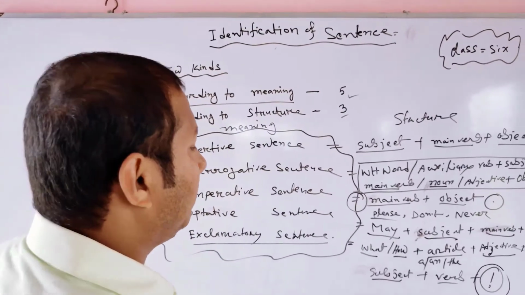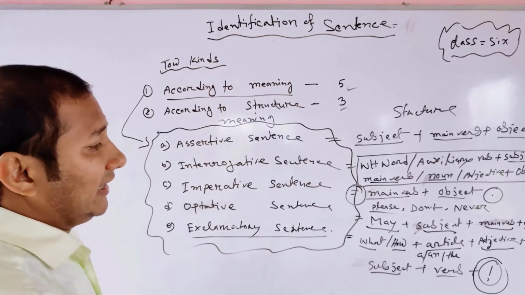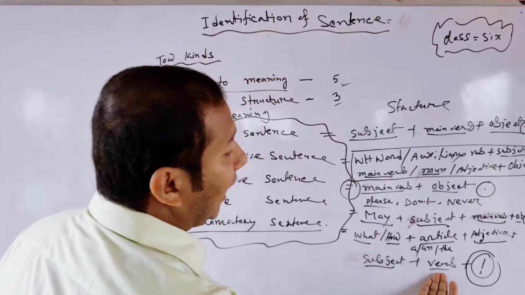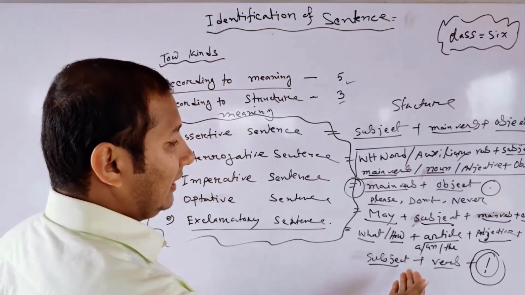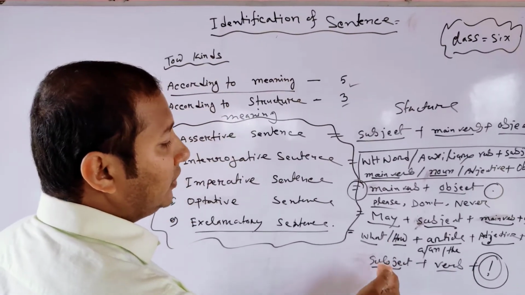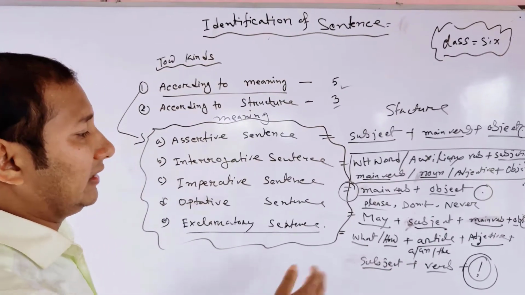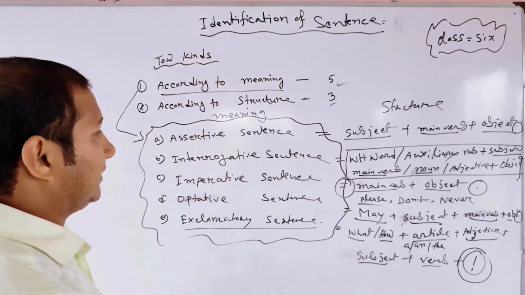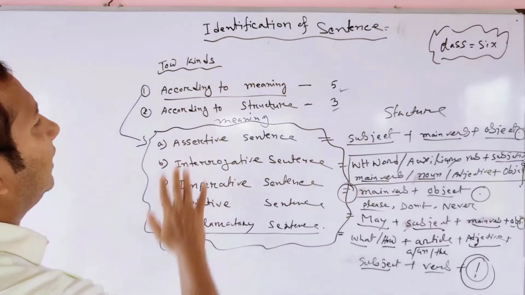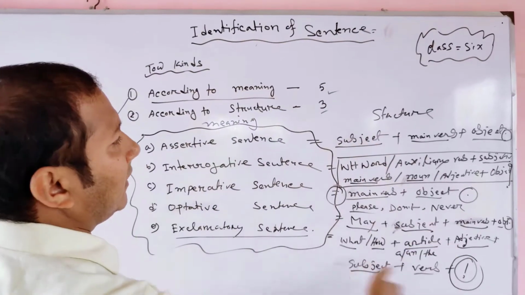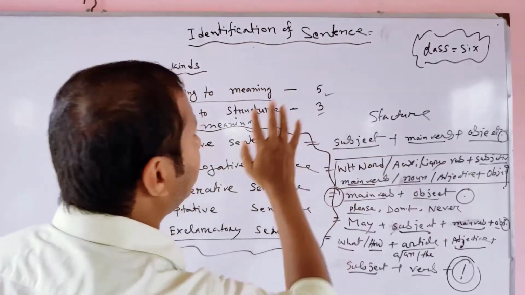Exclamatory sentence is a different type of sentence. In this sentence we see the verb is last. Before the verb we can use a subject. These are the structures according to meaning.